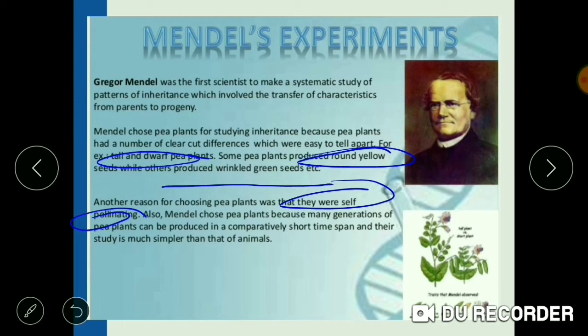He also chose the pea plants because many generations of these pea plants can be produced in a short time span, and the study becomes much simpler in this way as compared to that with animals. So these are the reasons why he chose the pea plants for his experiment.